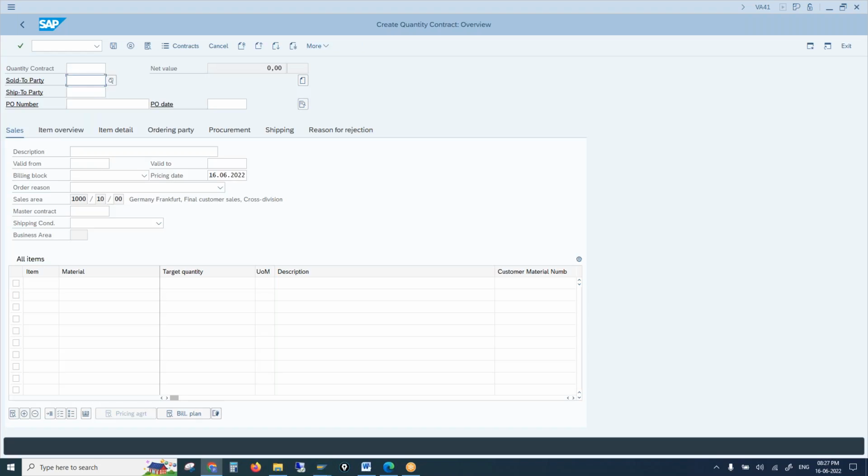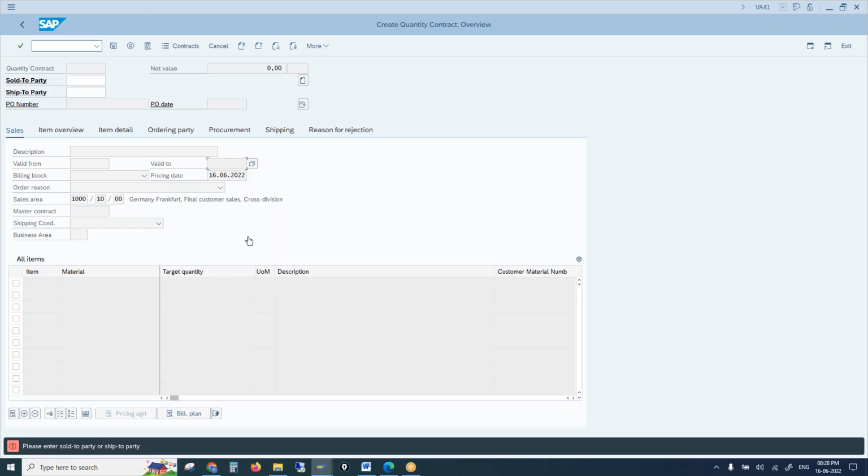QC. And what's special about this? That is target quantity. When you create a normal order, you just enter only quantity, 1 quantity, 10 quantity, whatever it is. But when you are creating a contract for a customer for the first time, you need to mention how much quantity this customer is going to buy and what is the validity period of this contract. That we have to mention in the contract.